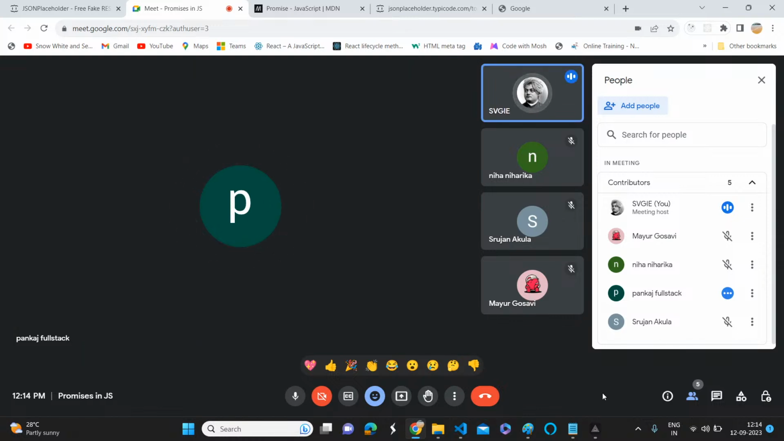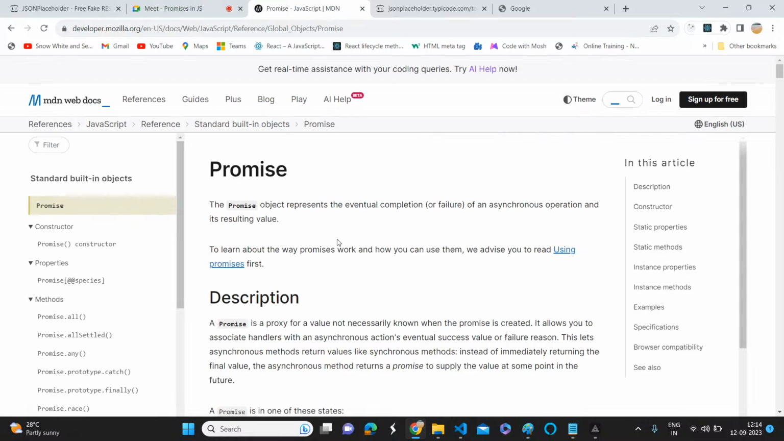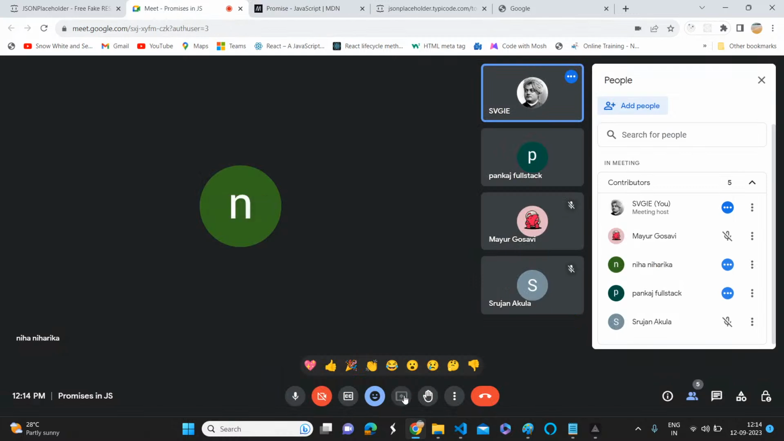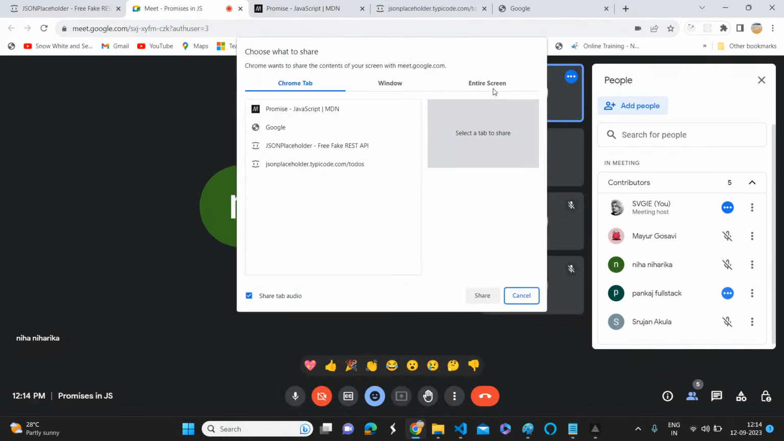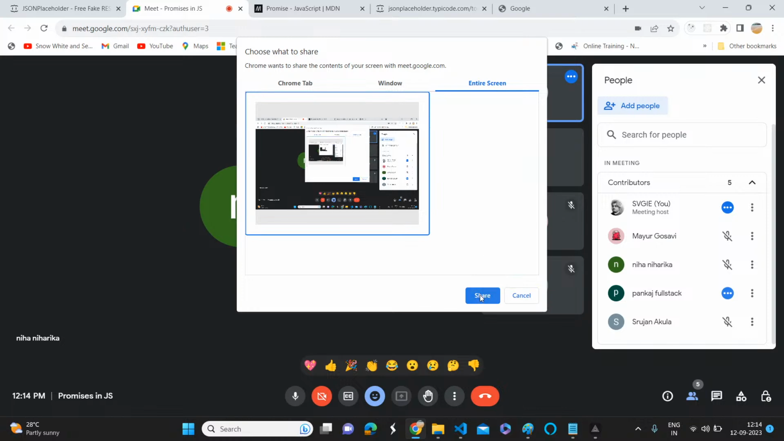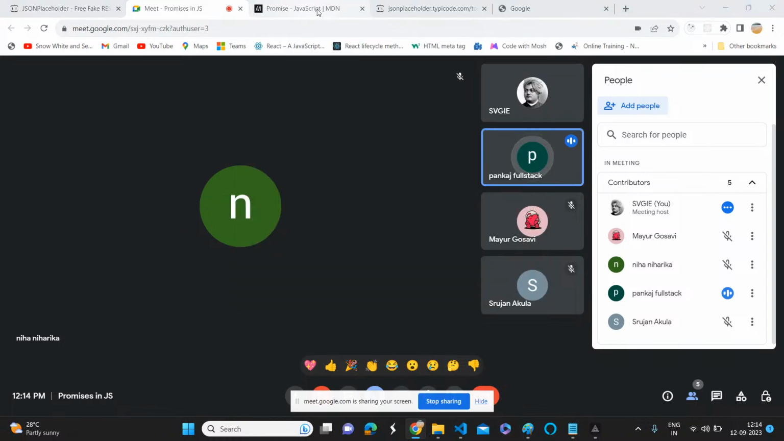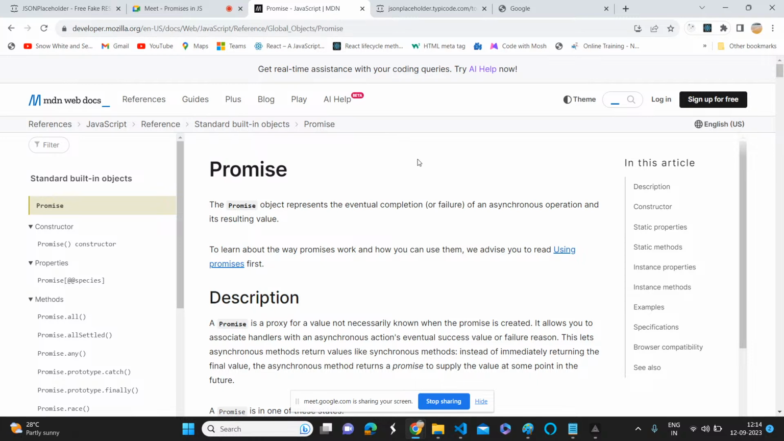But whatever I said is not in a good formation. Let's go and see the documentation. You can now tell me, just read it out. Okay, sorry, I didn't share my screen. Oh my God. Stop sharing. Now read it out.